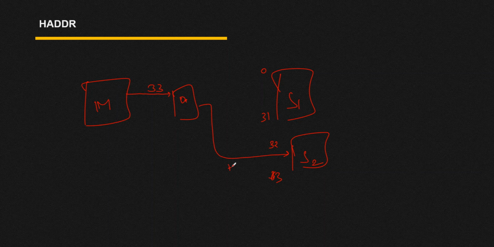Here your S select signal for slave 2 should be high, and that select signal is driven by your decoder, while the other select signal is low. That means you have established a transfer with your slave 2. So the role of HADDR is to select on which slave you want to establish a transfer or communication.